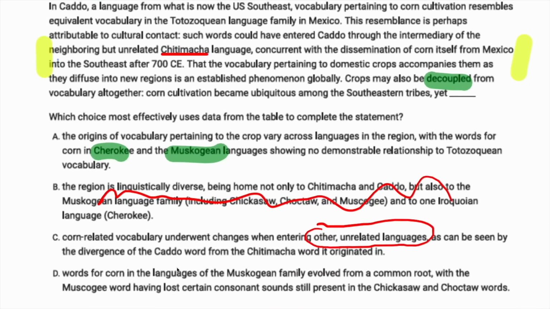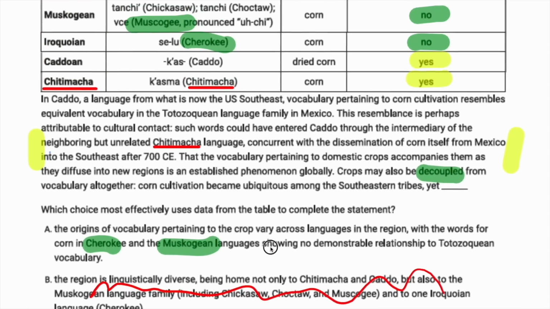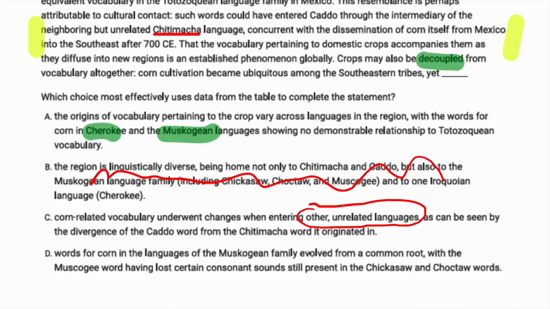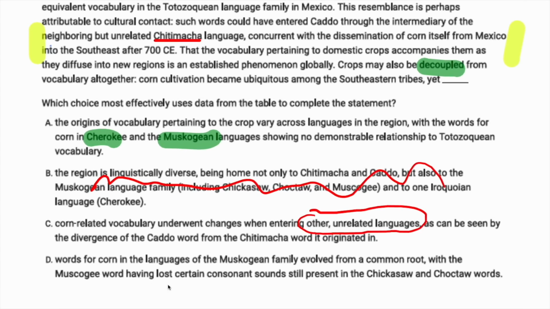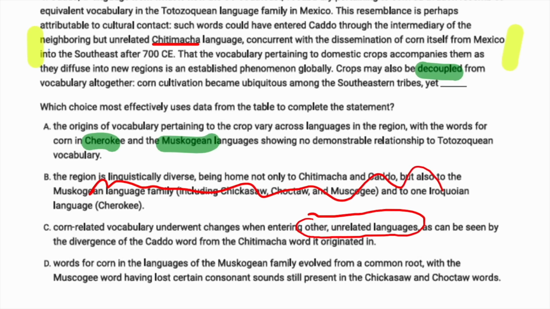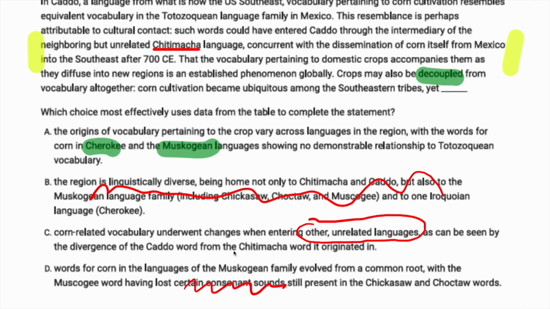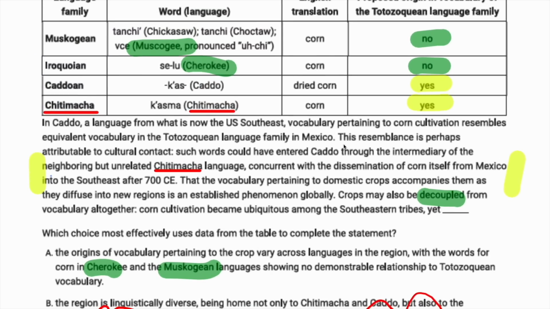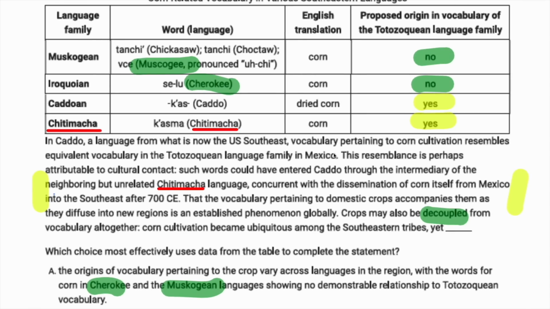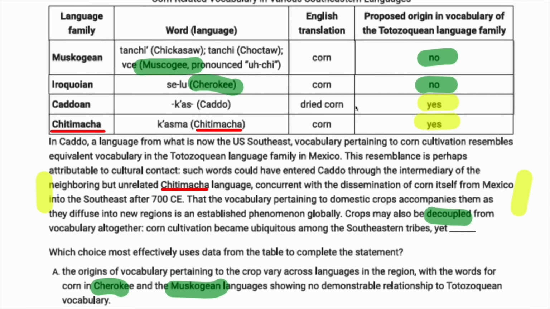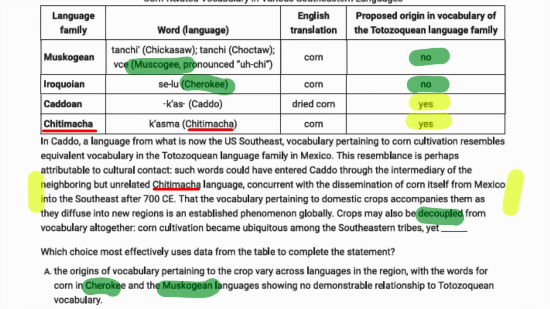And then finally, D, words for corn in the languages in the Muskogean family evolved from a common root, with the Muskogee word having lost certain consonant sounds. And again, that's a separate issue. It's not really about losing consonant sounds or gaining consonant sounds. It is about that connection between the word itself and then this language family. And so it turns out that A is indeed the correct answer here.